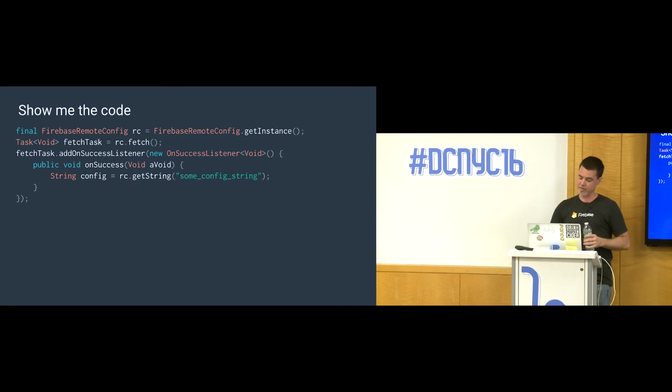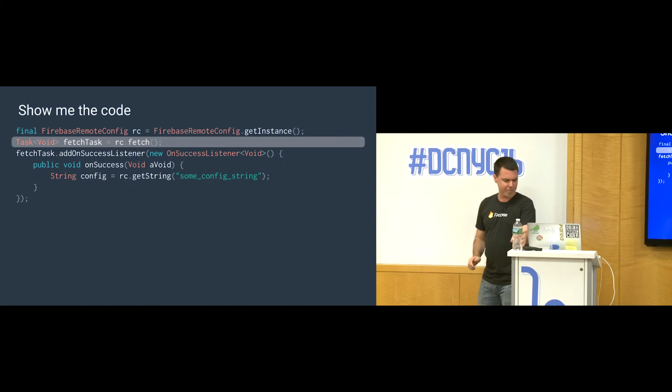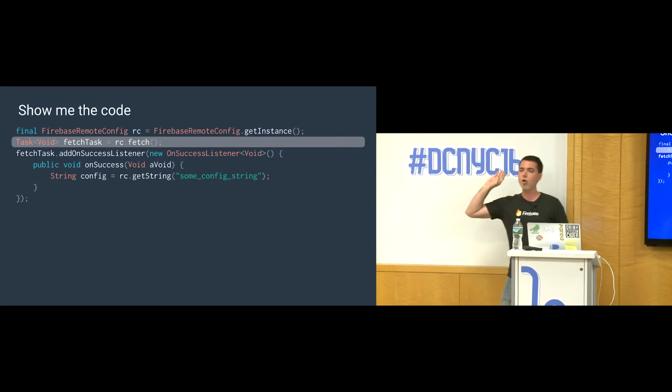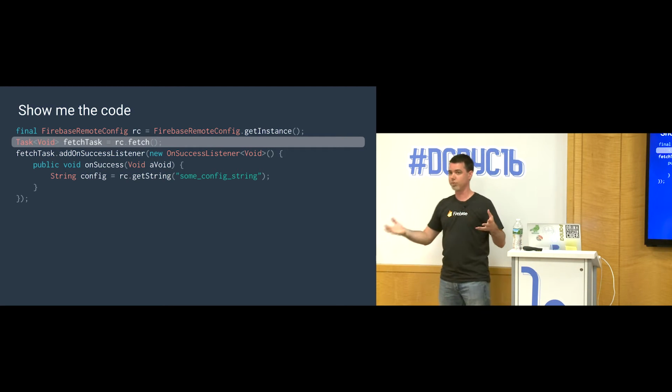So what you do is, in this example, we're using the remote config singleton, and we're going to call the fetch method on that. And that fetch method basically says, remote config, go off and give me those results and tell me when you've got them. Now, this is potentially a network request, and we all know that network requests aren't always fast, so it can take any amount of time.